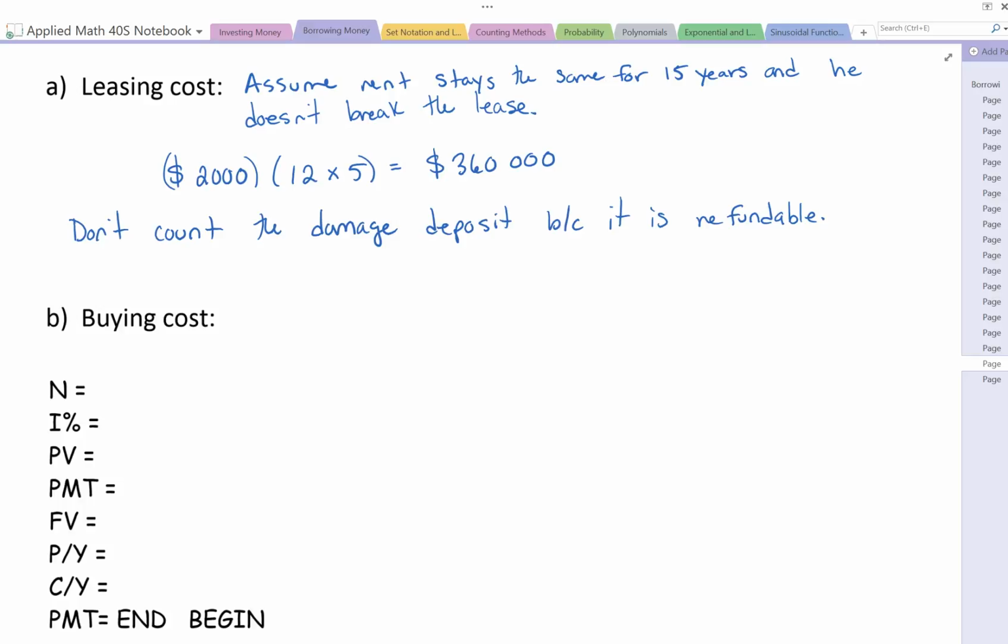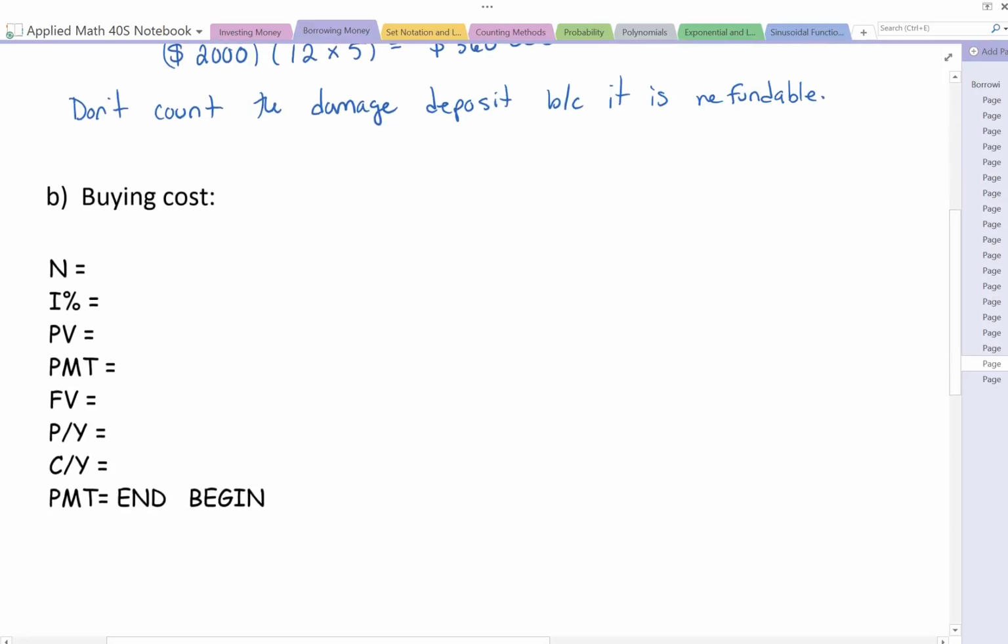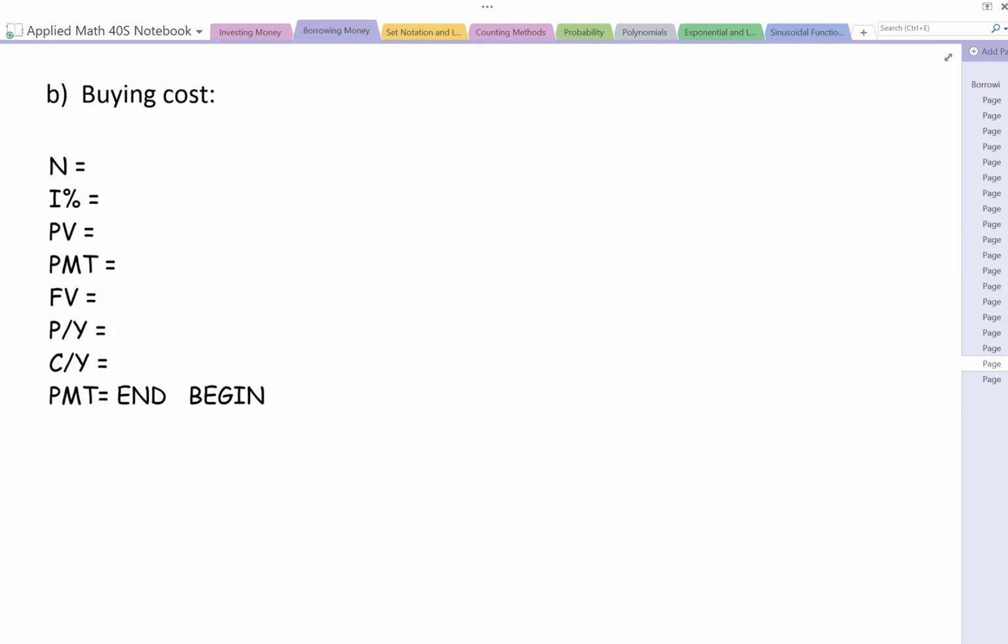Alright, so that's the cost for leasing. Now, how does this compare to buying? And then we have to deal with the appreciation cost as well. So if we start the same way we were starting before when we were dealing with mortgage, we have to start with the down payment. Now, the down payment in this case is 5%. So we would take the $285,000 and multiply that by 0.05. If we do that, we get $14,250 for the down payment.